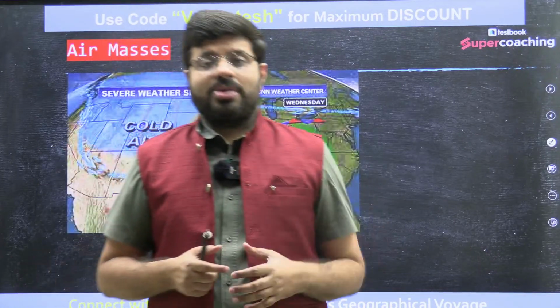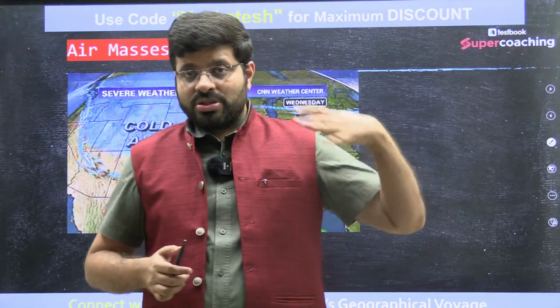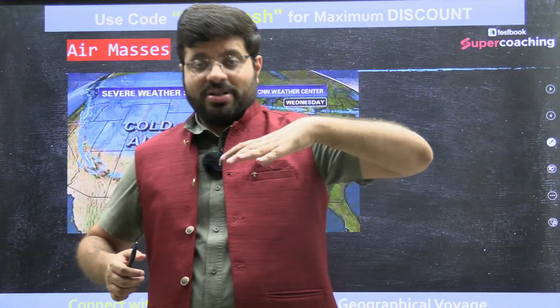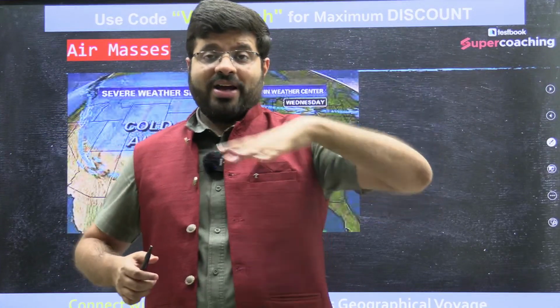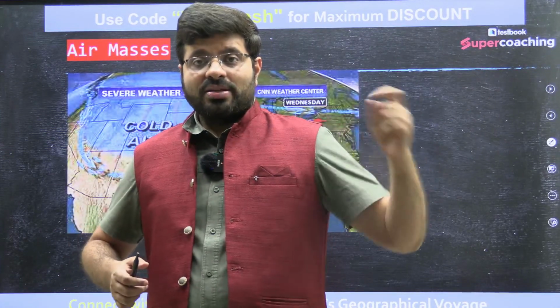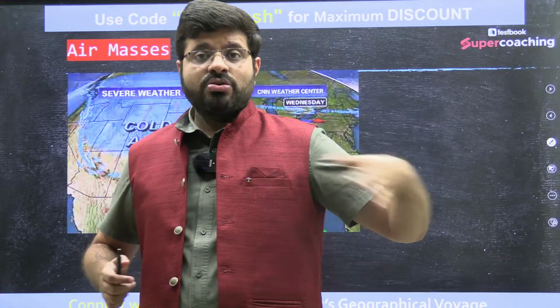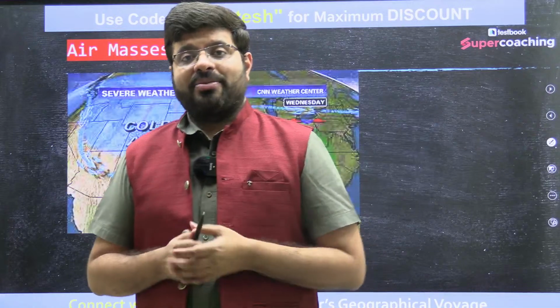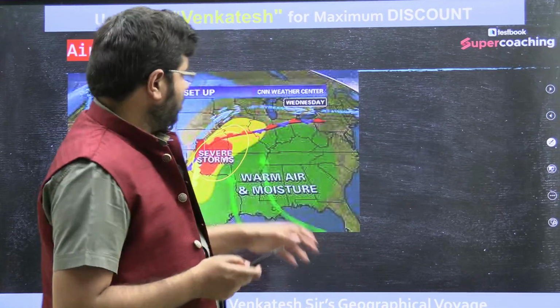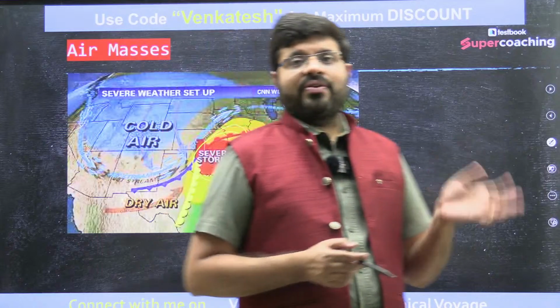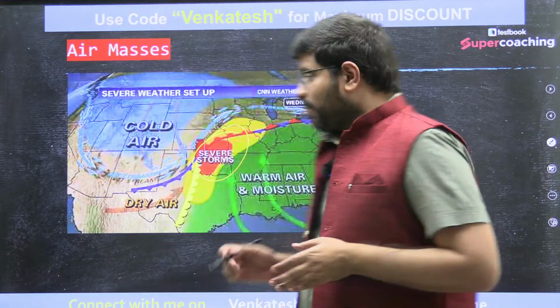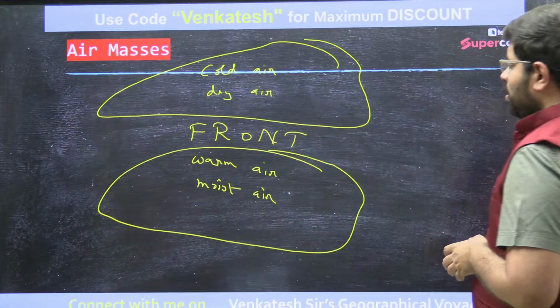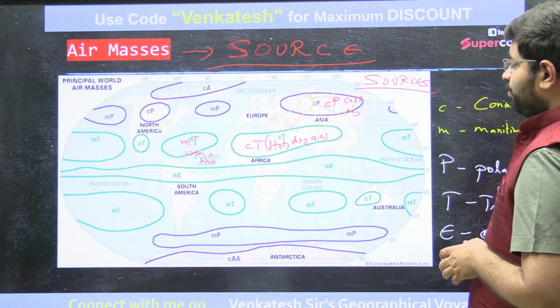Now the problem is, because they extend for huge distances, if you imagine an air mass of 500 kilometers, the cold air is such a huge pile of air that for it to dilute, it takes time. That is when the destinations will have a huge impact. Do you remember? We used to say Himalayas protect India.